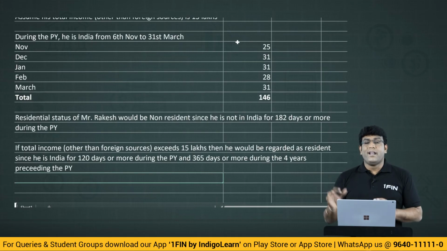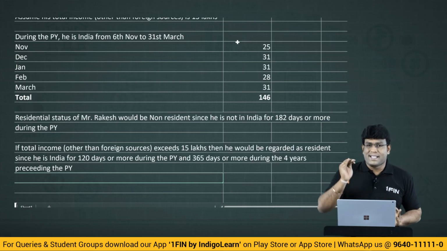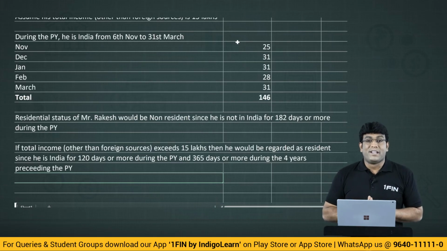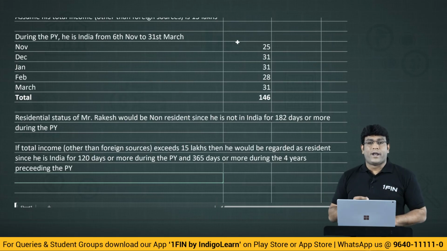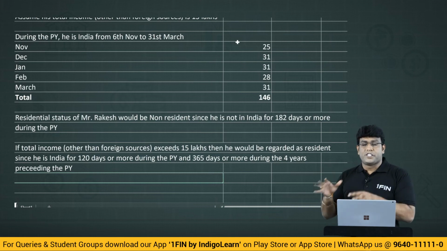So friends, I am sure we got very good clarity by seeing this question, guys, where you have understood that if there is an Indian citizen or a person of Indian origin, he has come to India for a visit during previous year. What will happen, my dear friends? He is regarded as a resident only if he is in India for 182 days or more during the previous year. But instead of 182 days point, we will apply 120 and 365 point.